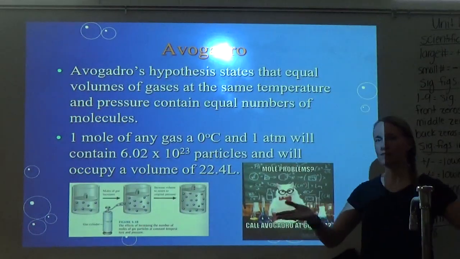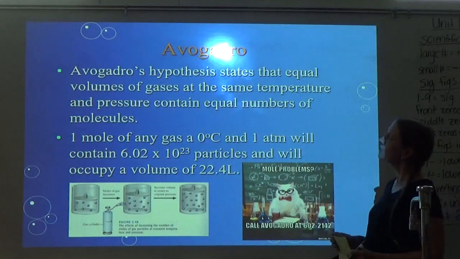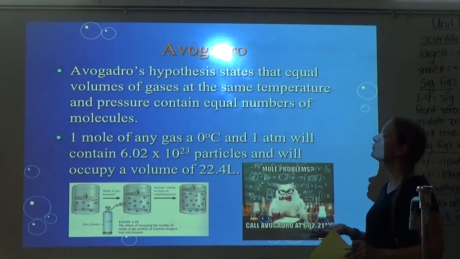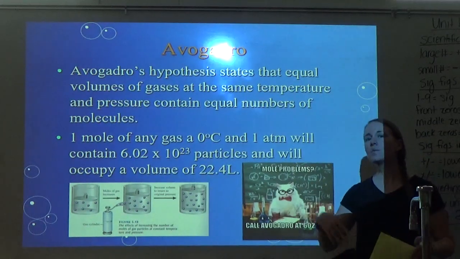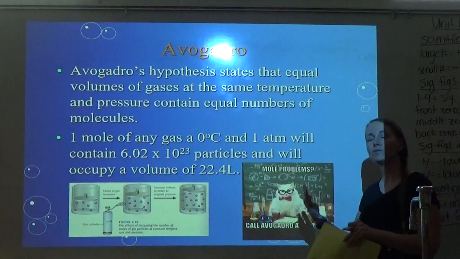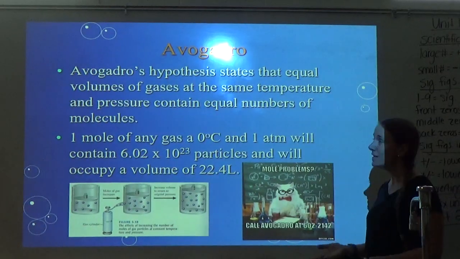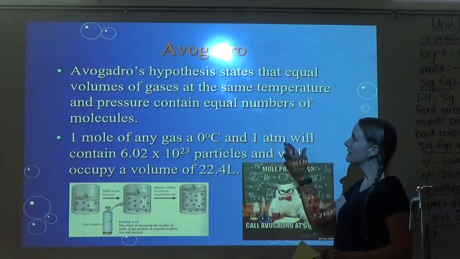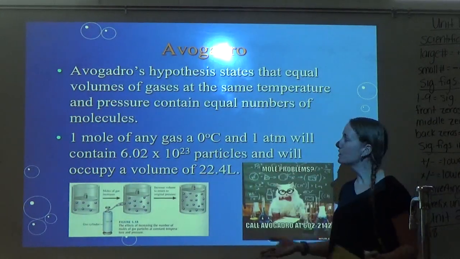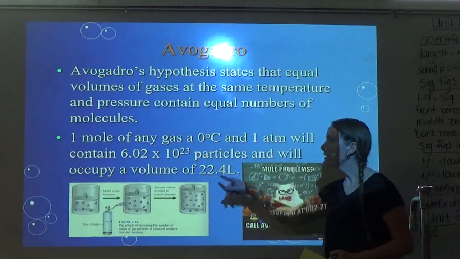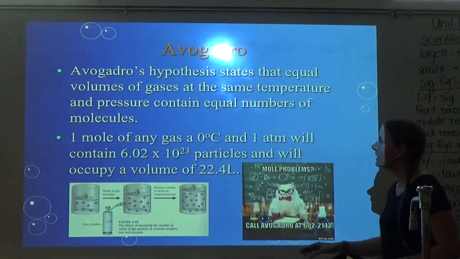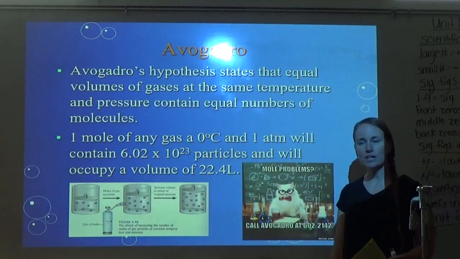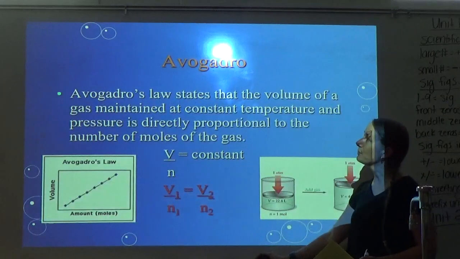All right, so Avogadro, we talked about him before in stoichiometry. So Avogadro's hypothesis states that equal volumes of gases at the same temperature and pressure contain equal numbers of molecules. So that's where we got, when we were doing stoichiometry, 1 mole equals 22.4 liters at STP. That's where it came from. So 1 mole of any gas at 0 degrees Celsius and 1 atm will contain exactly 6.02 times 10 to the 23 particles and will occupy the volume of 22.4 liters. So remember, that's when we talked about him. So 6.02 times 10 to the 23, and we also talked about that 22.4 when we were doing stoichiometry.